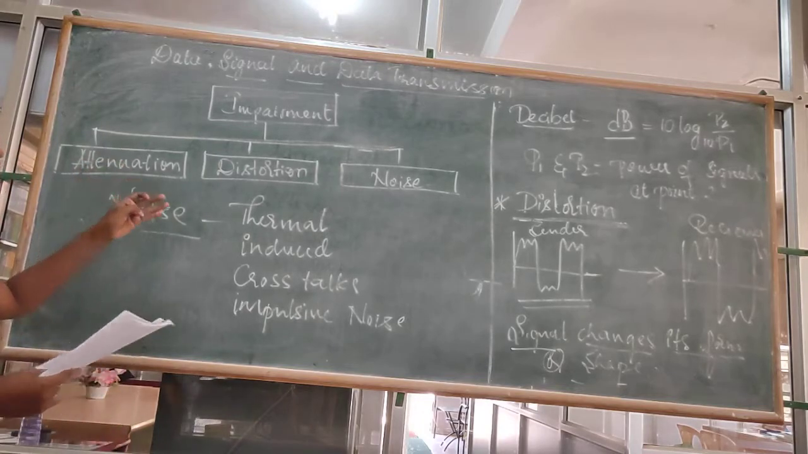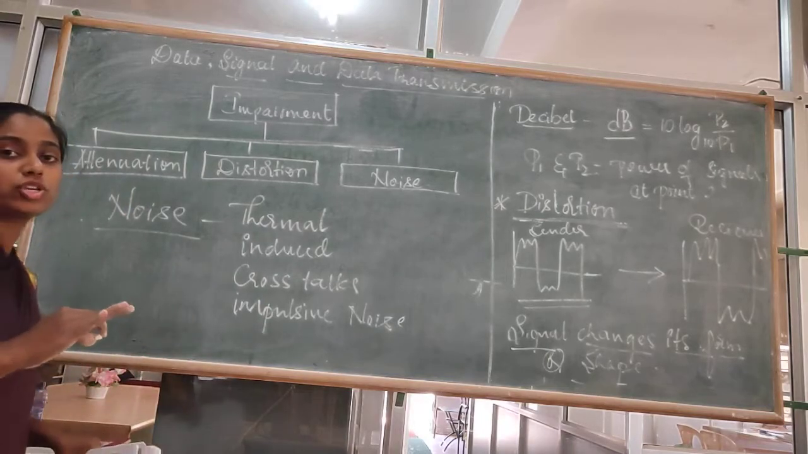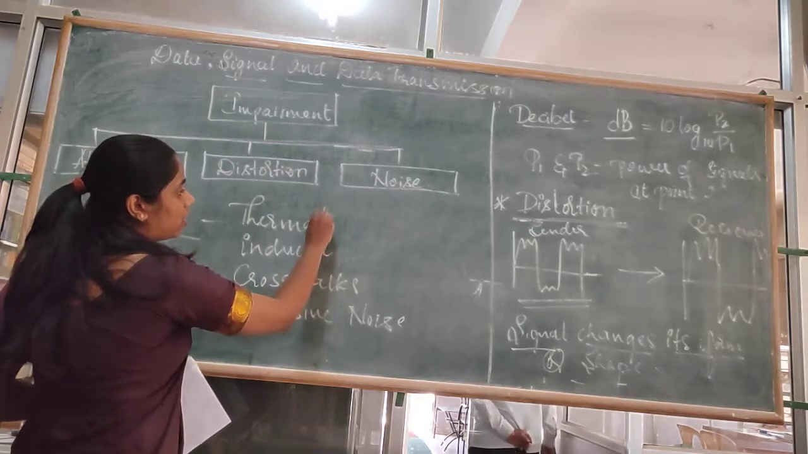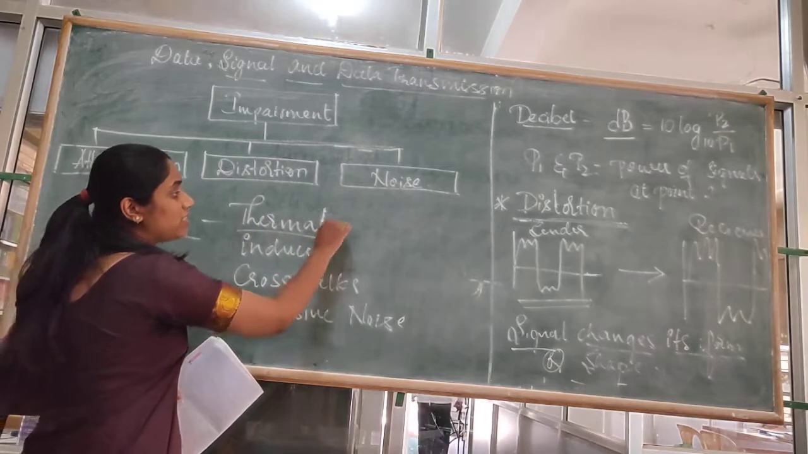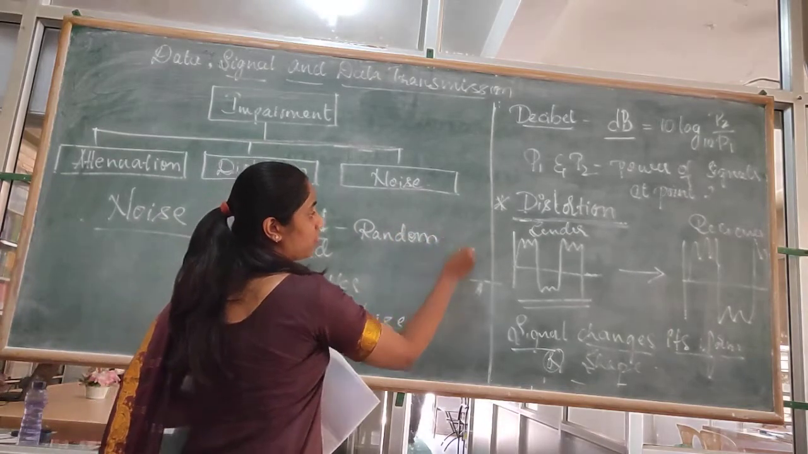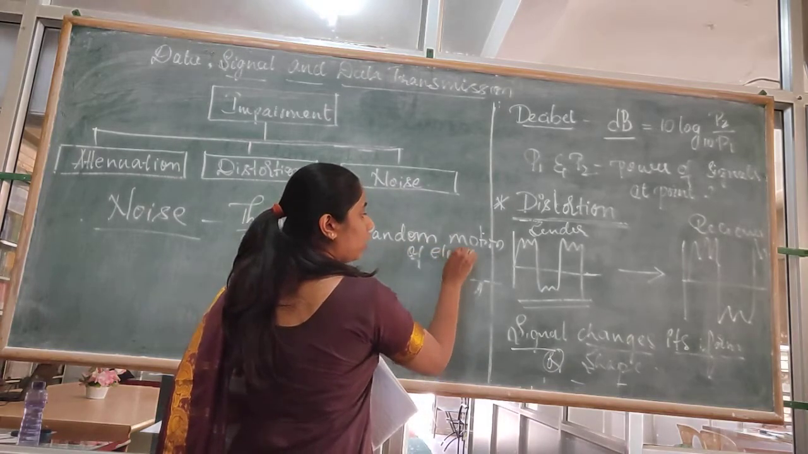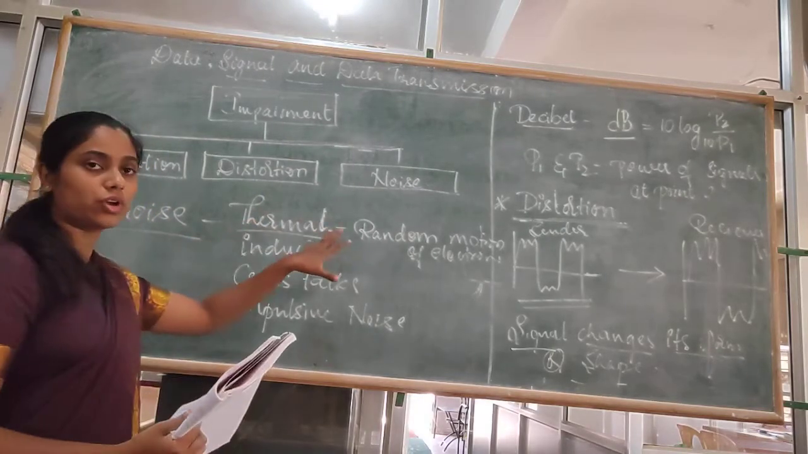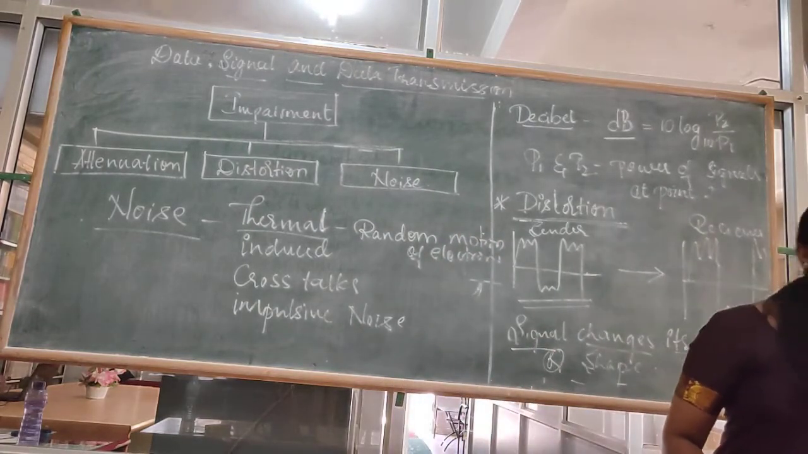Okay, so the first one is thermal noise. So thermal noise, what is it? It is nothing but random motion of electrons, which will produce heat, right? In electrical transmission medium, this will occur more. Thermal means random motion of electrons. So we have seen about thermal noise. It is caused by the random motion of electrons.